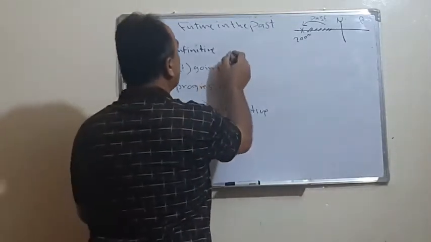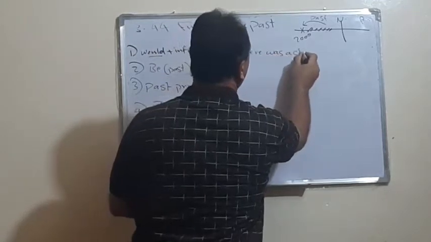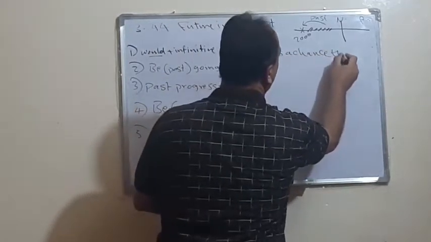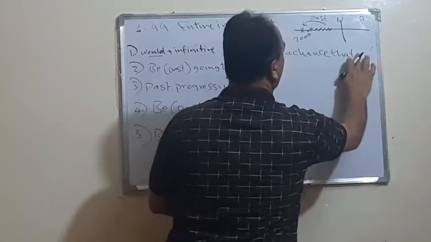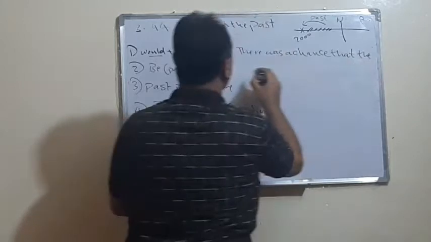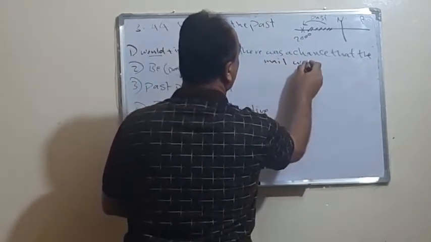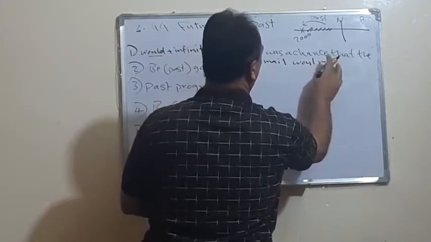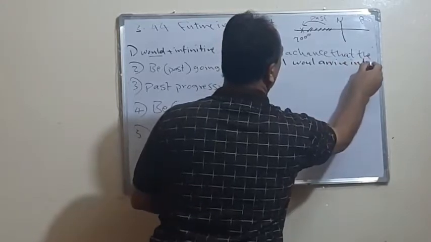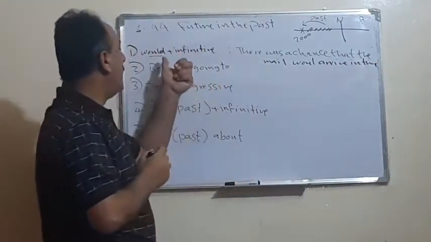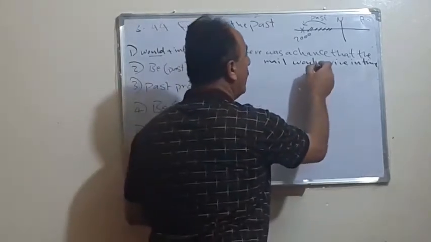For example, we can say there was a chance that the mail would reach or arrive in time. So, with infinitive, there was a chance that the mail would arrive.